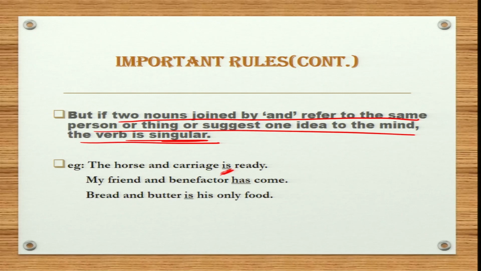Now next, my friend and benefactor has come. Here again we are referring to the same person. My friend and benefactor are not two different persons. It's the same person that we are talking about. Hence we will use a singular verb over here. Therefore, has will come. Now next sentence, bread and butter is his only food.